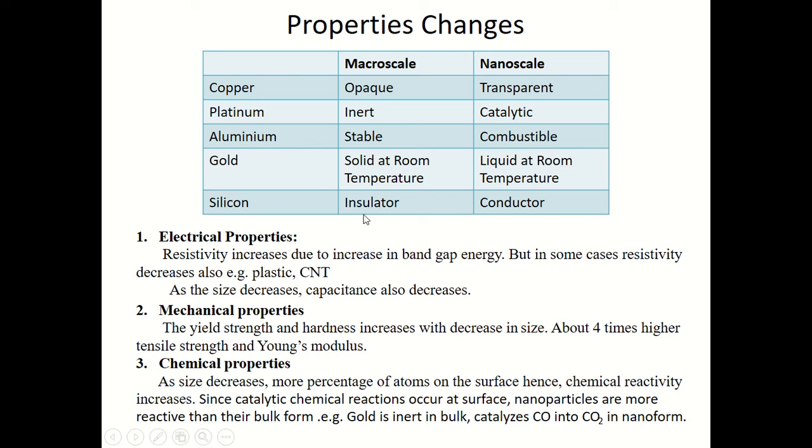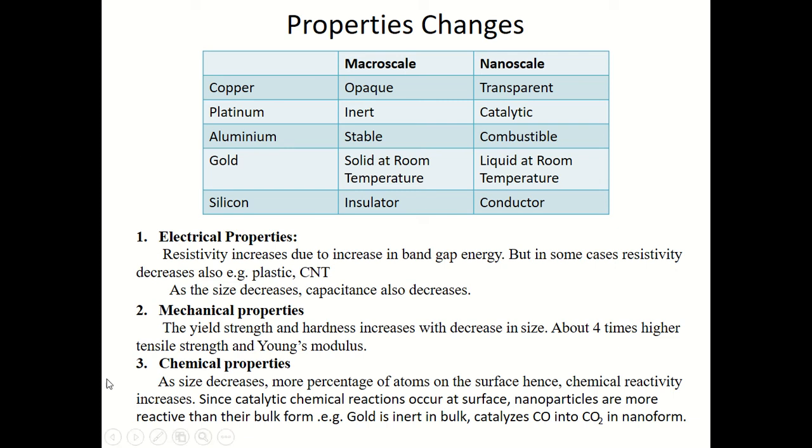Silicon, which is an insulator at room temperature, becomes a conductor at room temperature itself when nanoparticles are formed. Okay, so let's discuss some properties of nanomaterials that change drastically.